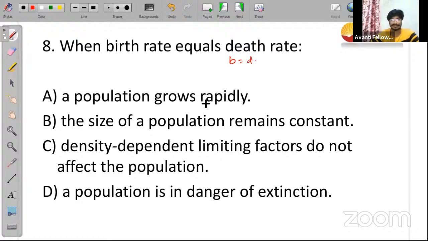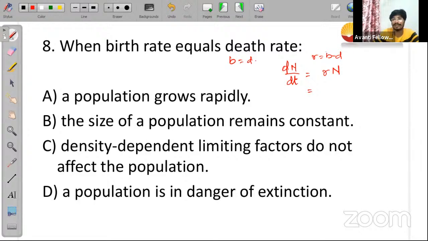Let me explain this one right now. If you look into it, when the birth rate is equal to the death rate, what happens to the population size? The formula for population density, that is dN by dt, is equivalent to r into N. Here r is equal to b minus d.